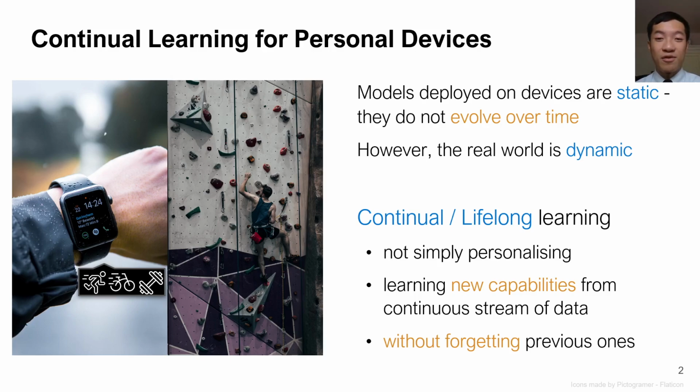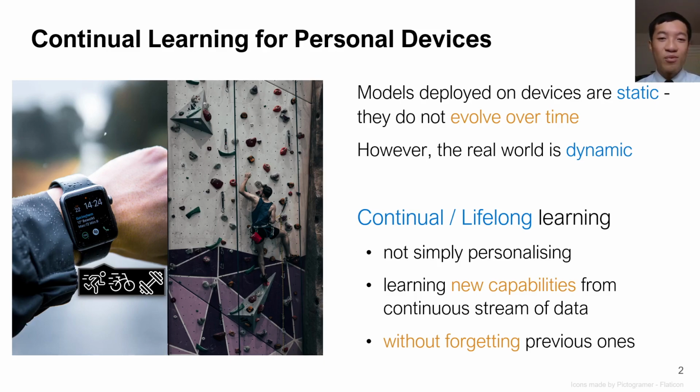However, currently, if you want to do this, since these models are static, you will have to wait for months and months to hopefully receive a machine learning model update from the manufacturer, which might not even happen in some cases. So this is the problem that we're trying to target: how we can make models deployed on devices evolve over time.